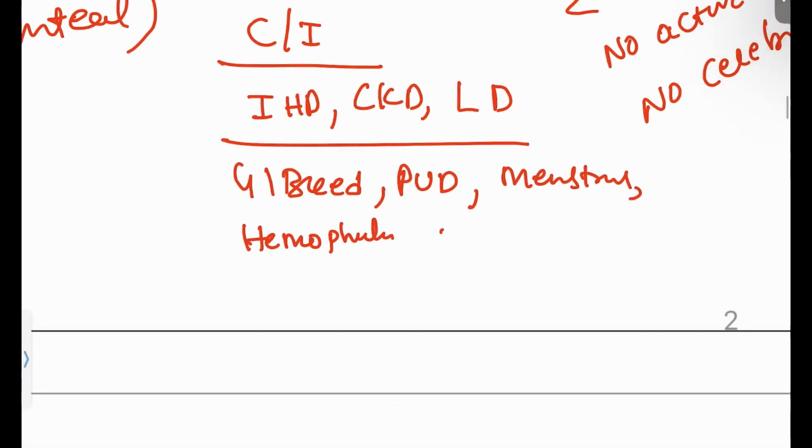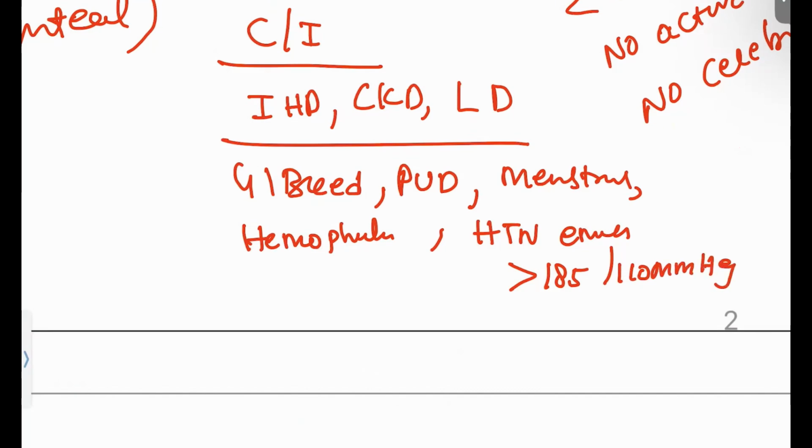And if the patient is having a hypertensive emergency, what does that mean? More than 185 by more than 110 mmHg. In these situations also, we are not going to proceed with thrombolysis.